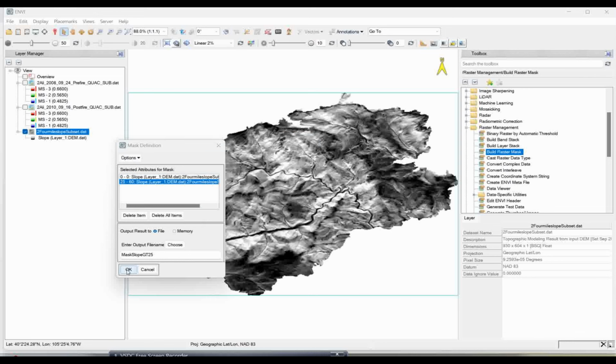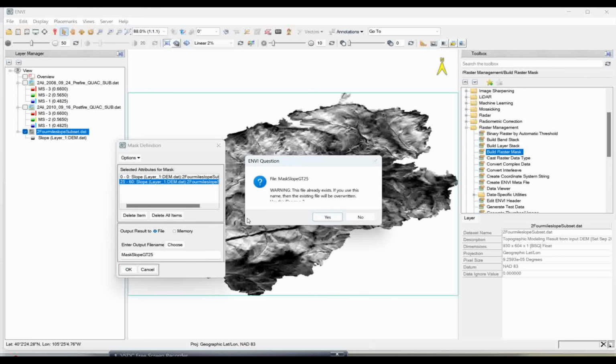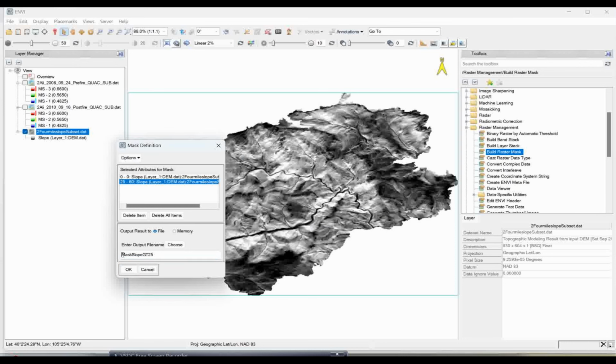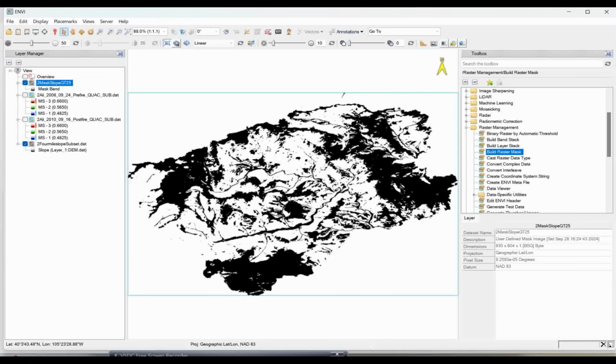So simply click on OK. No problem, it will just create a new layer. You can see here, this is my mask image which is ready, which I am going to apply for my change detection workflow.